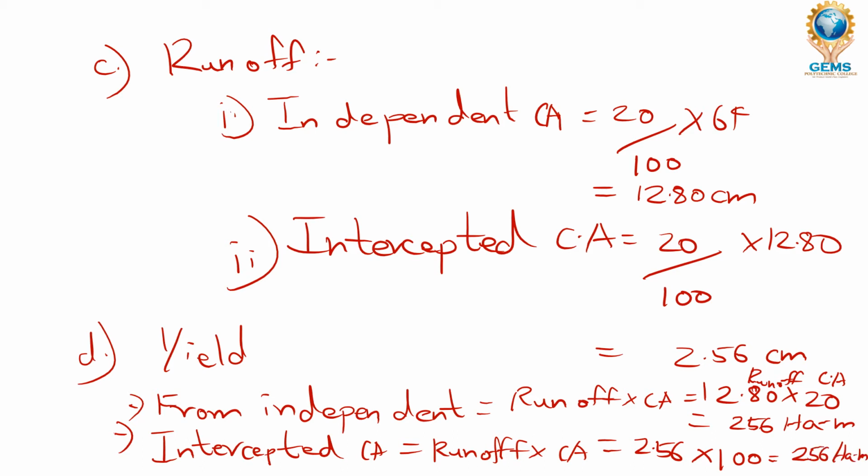All right, this is our yield, and we are going to find the total yield, which is adding the two yields. We will get the total yield, which is 256 plus 256, which is 512 hectare per meter, which is our final overall yield. Okay, all right, next let's proceed to the next sum.